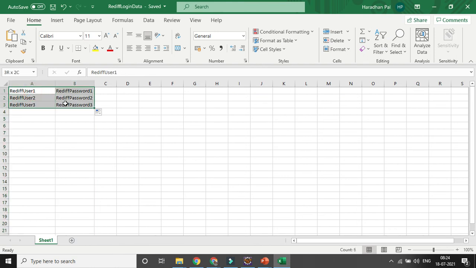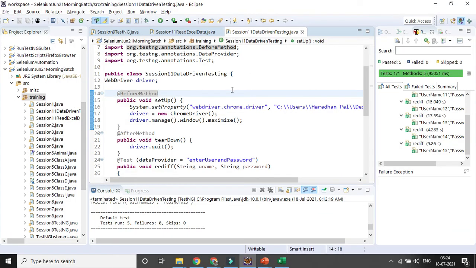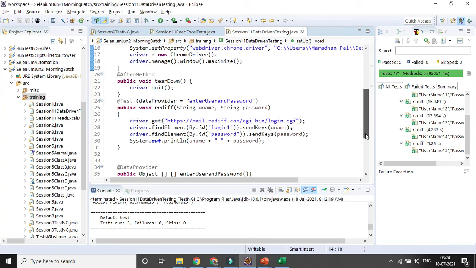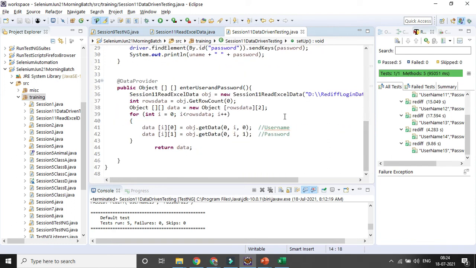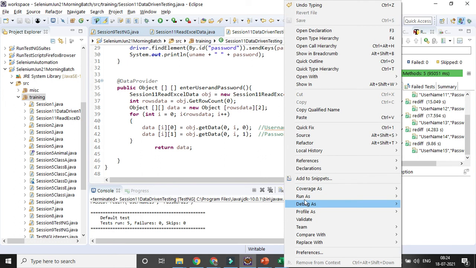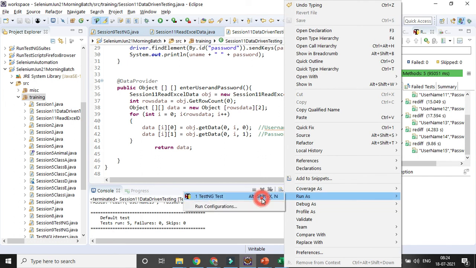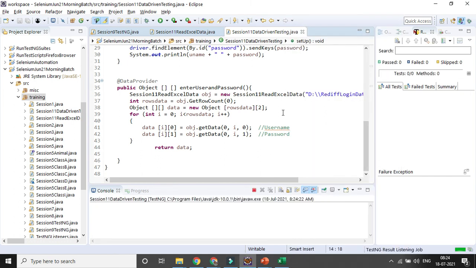So I am trying to read everything from the Excel sheet. So your data and your code are separate, there is no such kind of dependency. Okay, let's try to run it from here, and let's see, there were three different variations, and based on the three different variations whether it's running or not.